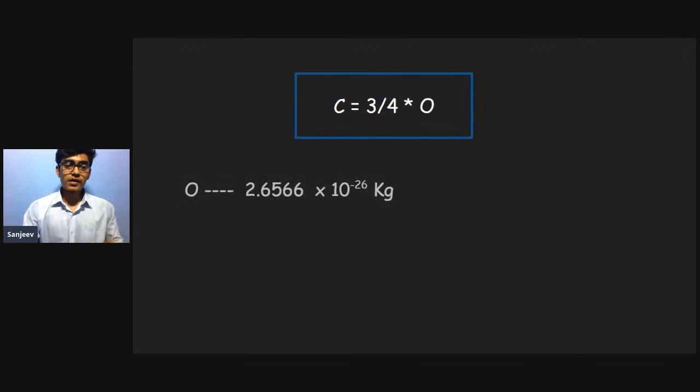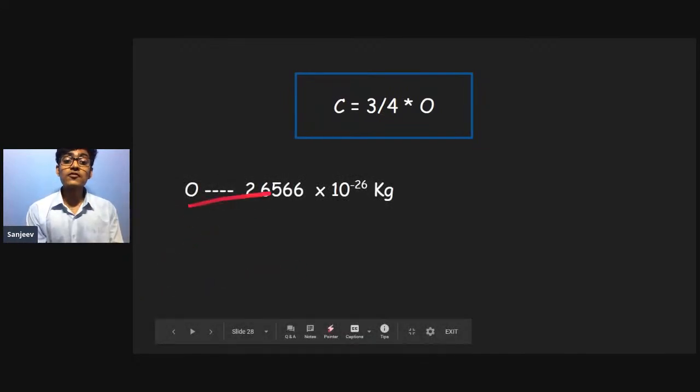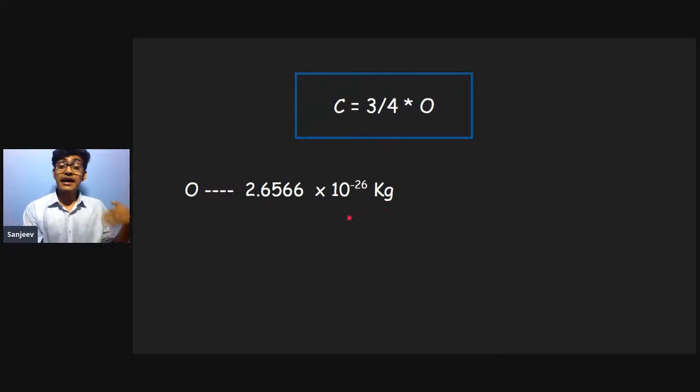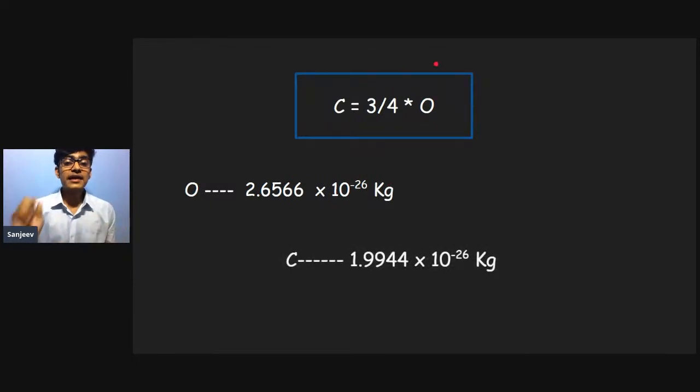So suppose I have the atomic mass of oxygen as this, that is 2.65666 into 10 raised to minus 26 kg. Remember, 10 raised to minus 26 is a very small number. So this is the atomic mass of oxygen. Then what will be the atomic mass of carbon? We just quickly substitute this value into this equation and solve it.